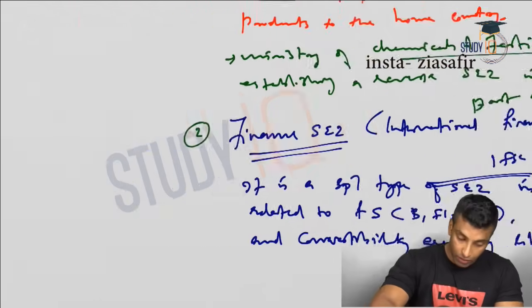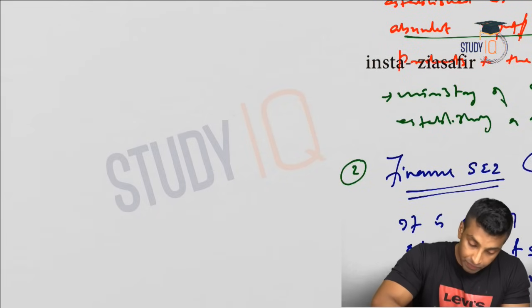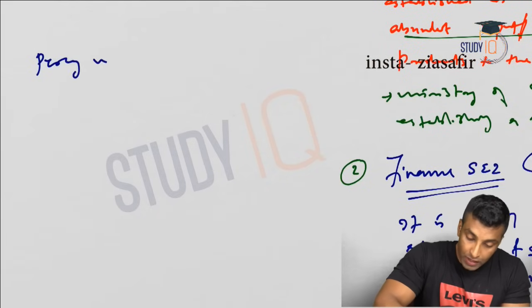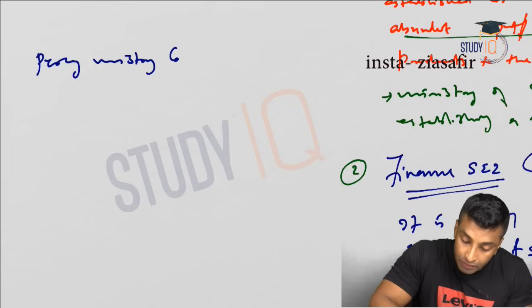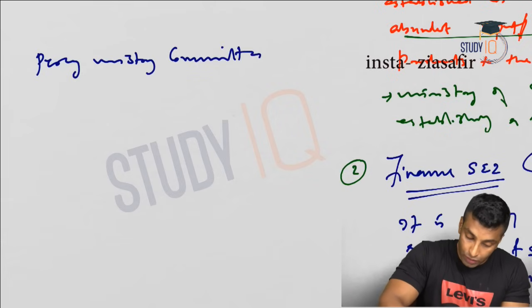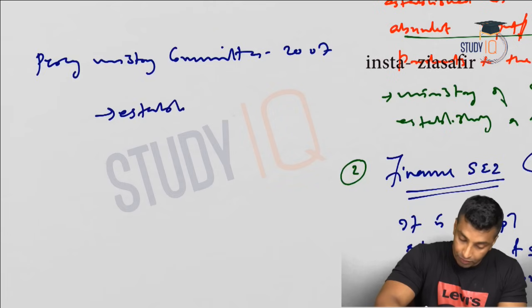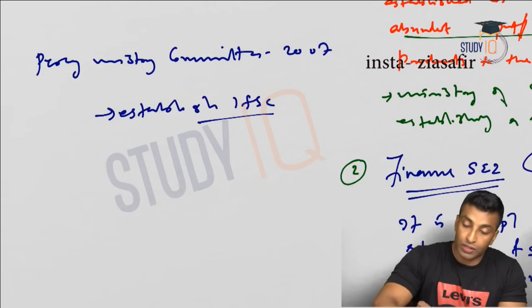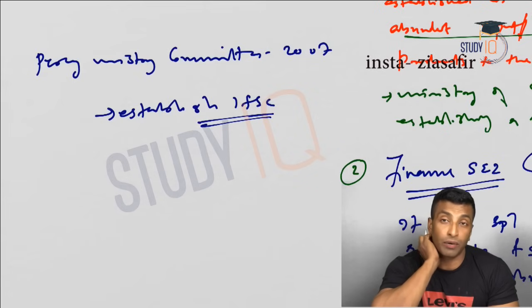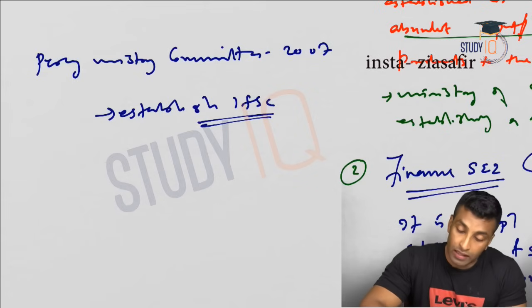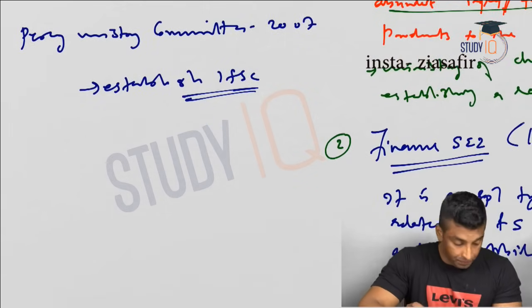Okay, now we'll also talk about the Percy Mistry Committee. The Percy Mistry Committee in 2007 recommended establishing IFSC, that is, the Finance SEZ.